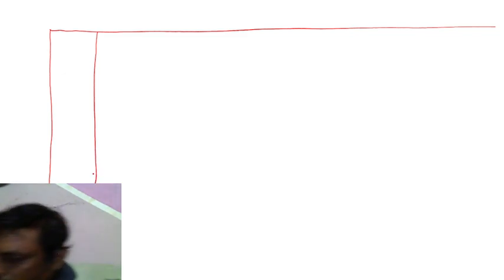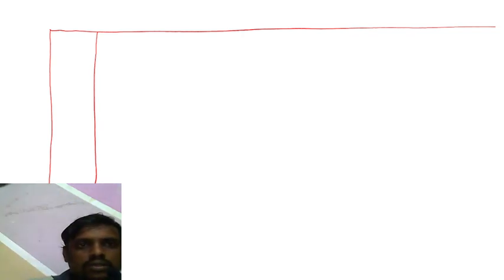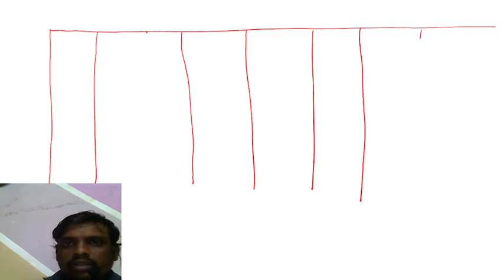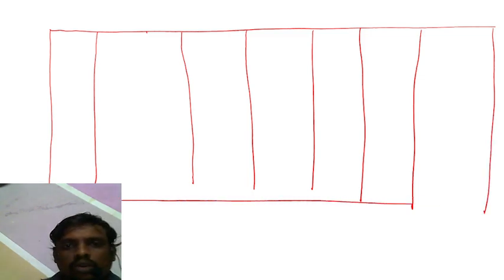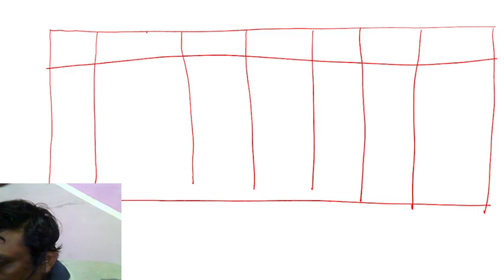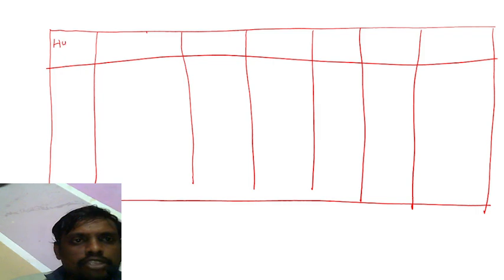Together there are 1, 2, 3, 4, 5, 6, 7 columns. This represents carbon and its characters. In the first column, I have to take hybridization.